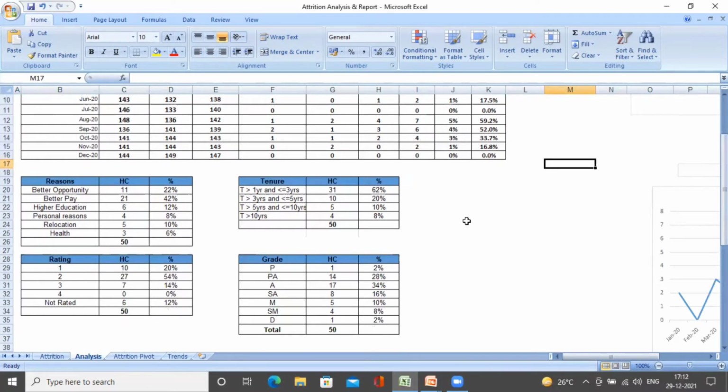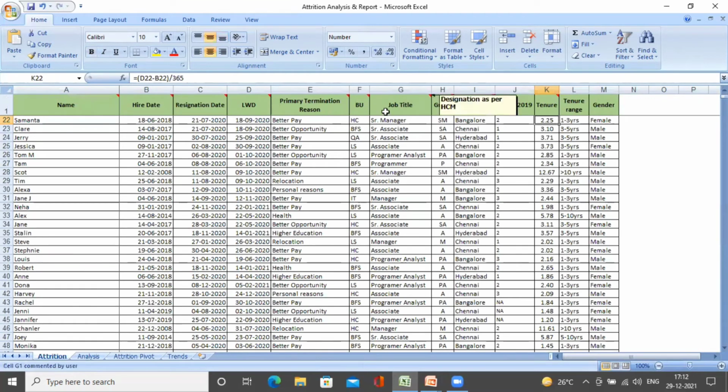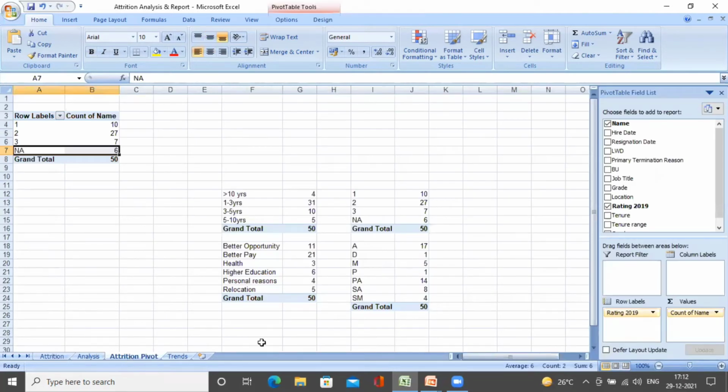So what is a trend? Where exactly are we losing the talent or employees? Let us now look in detail at reason-wise data. So how do we get this data? Do we manually go back, select the reason as better pay and look at the reasons? No, definitely not. We are going to put a pivot table here, something similar to this.